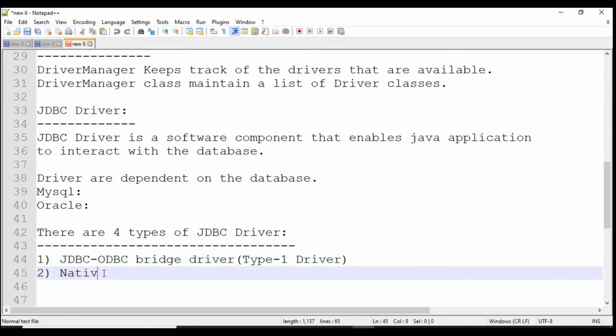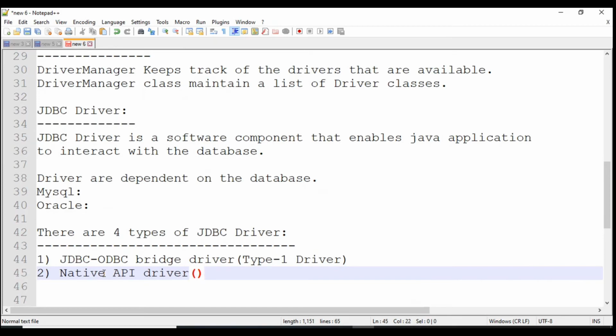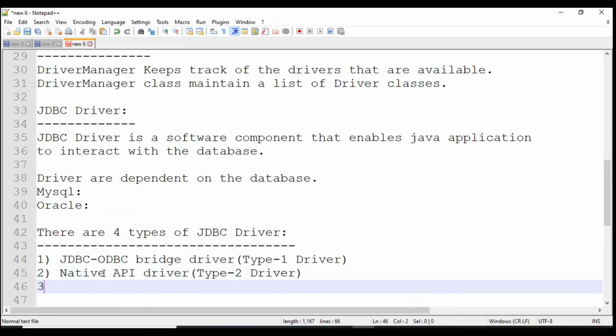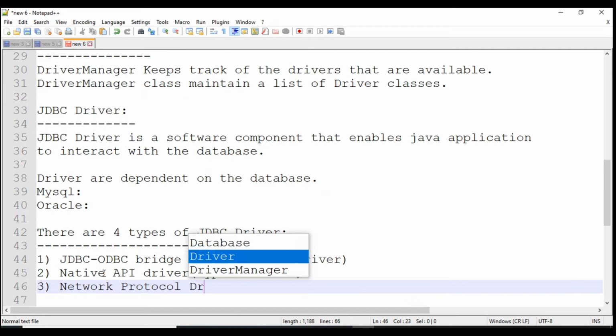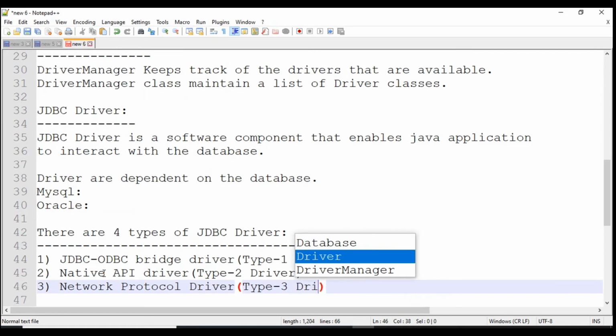Second one is the native API driver. We can call it the type 2 driver. And third one is the network protocol driver. This is the type 3 driver.